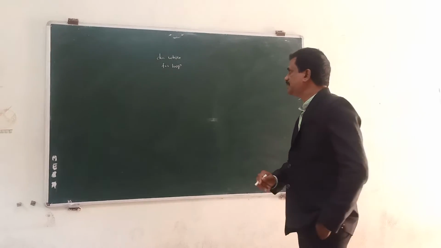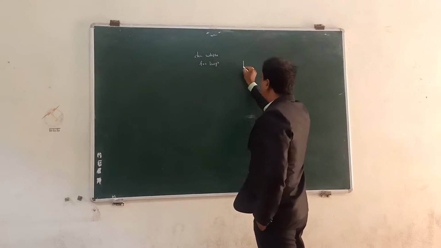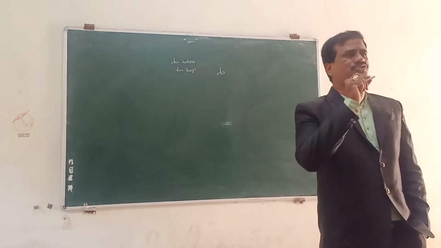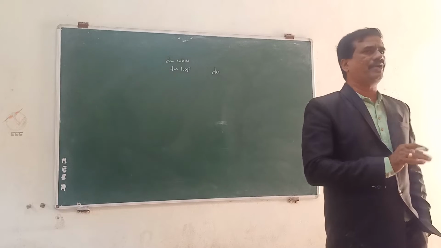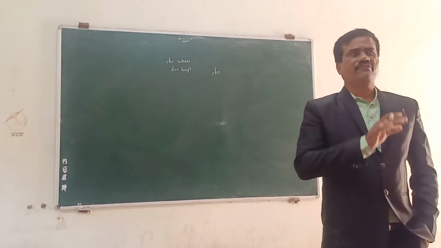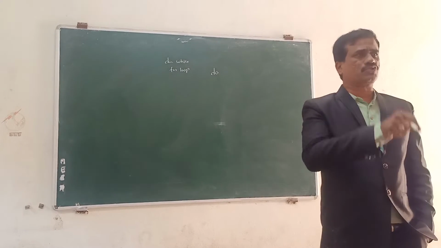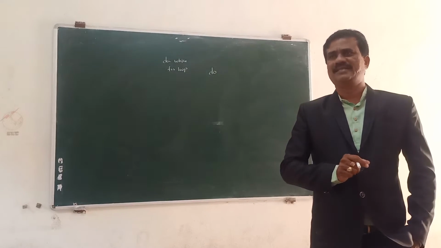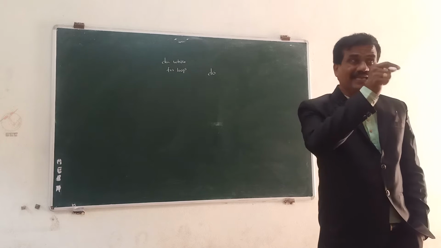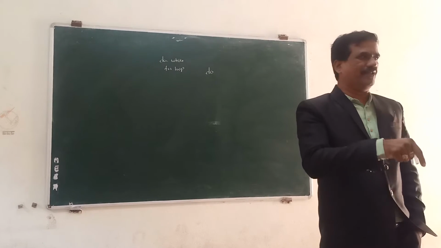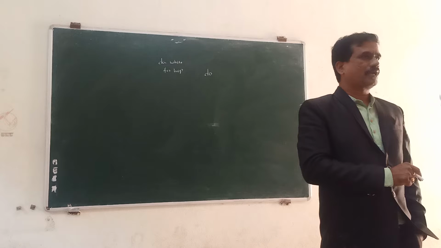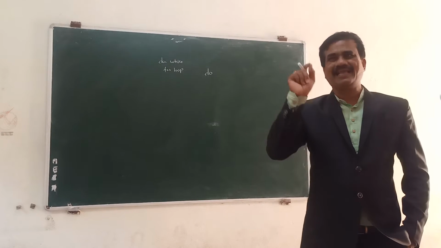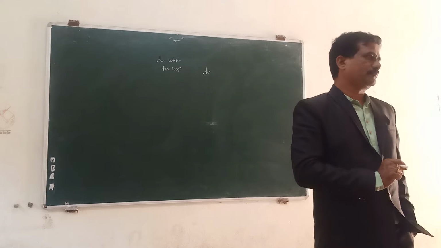My dear students, first of all we take the do while. It is quite interesting compared to the while do. In while do, if the condition is true, the control enters into the loop. It is an entry control loop, entry level. Coming to the do while, it is an exit control loop, irrespective of the condition.